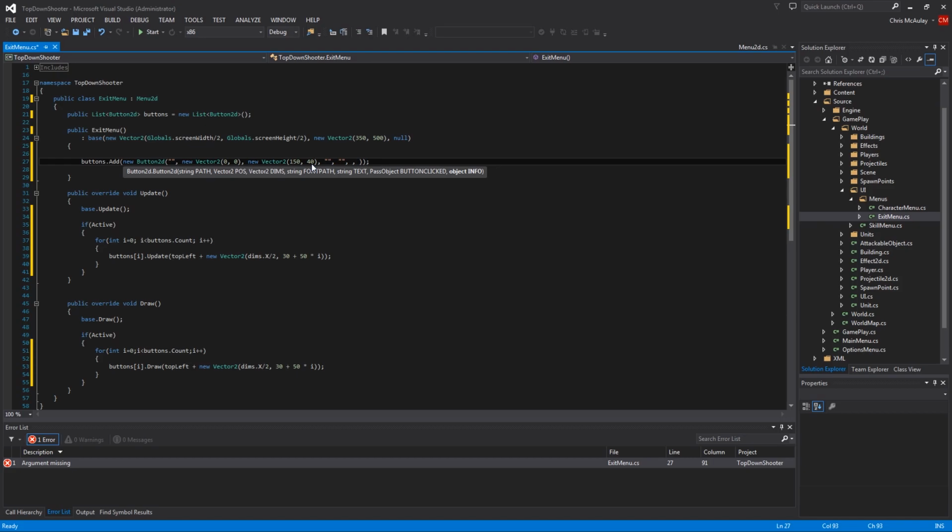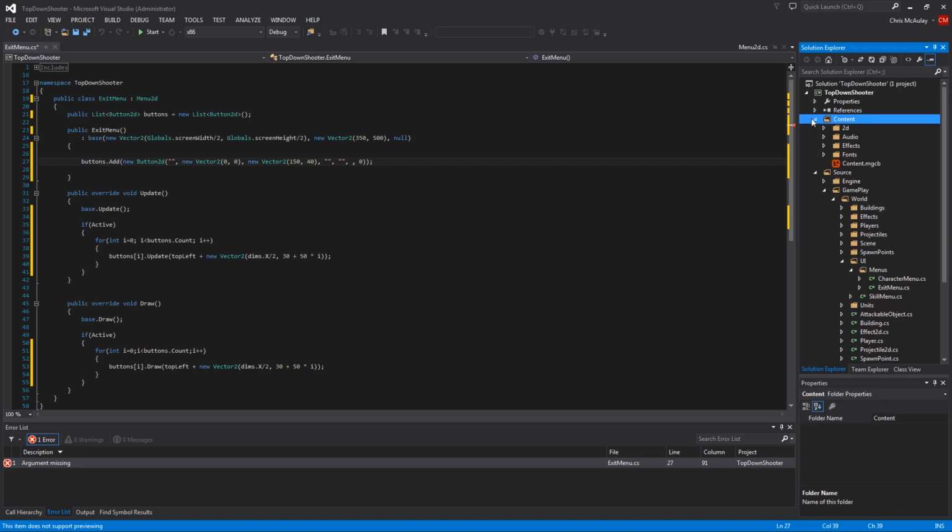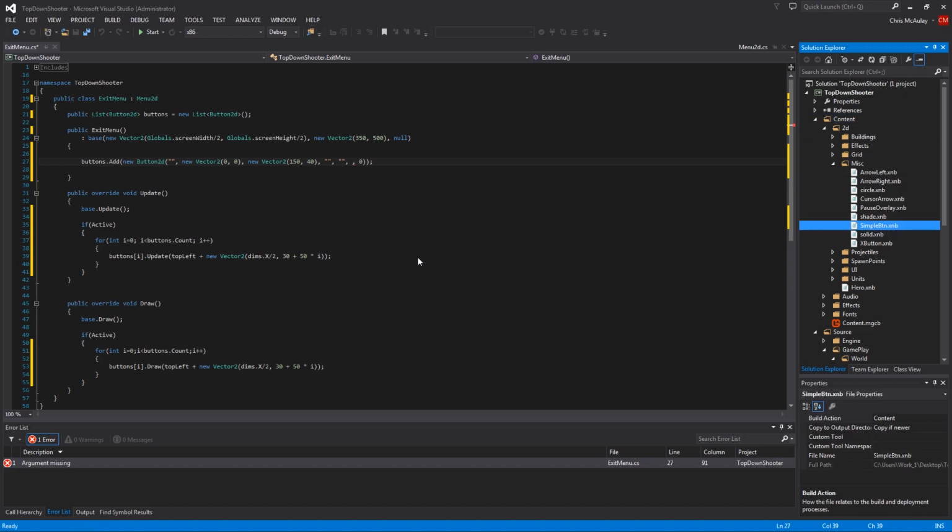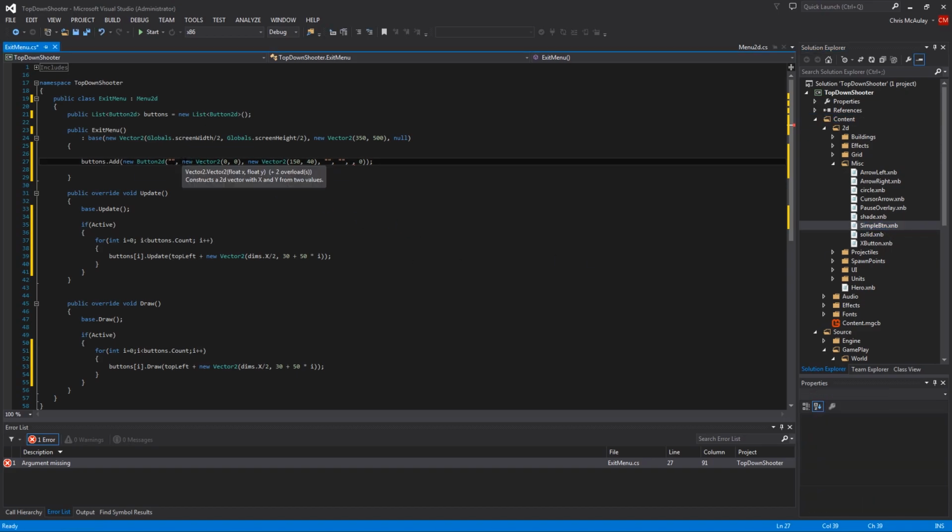And then we have our font, we have the name that goes on it, we have the delegate, and we have what we're passing through the delegate. Okay, so now let's go back through and put these in. We have our button, which is MISC, I think. Yeah, simple button. There it is. So it is 2D MISC simple, like MPLEBTN.